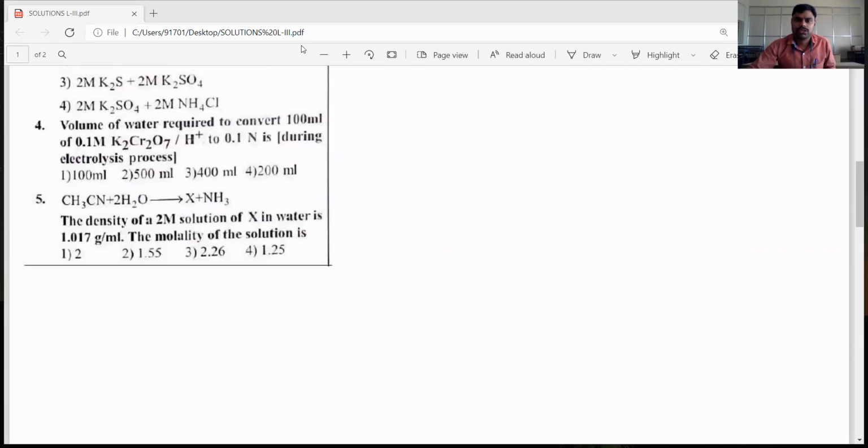The given fourth question: the volume of water required to convert 100 ml of 0.1 molar K2Cr2O7 into 0.1 normal. Means you want to dilute potassium dichromate. In terms of the dilution formula, we need to use it, dear students.